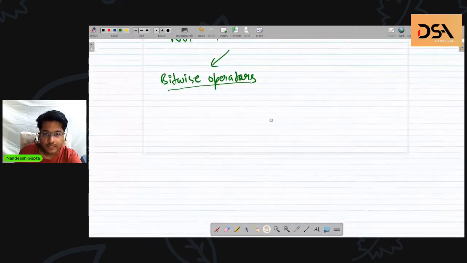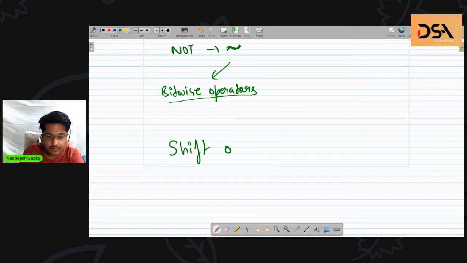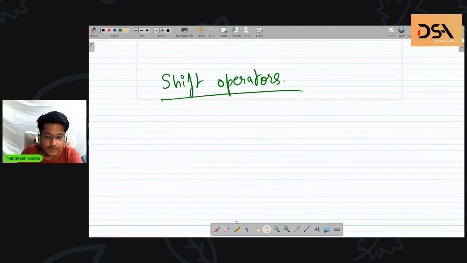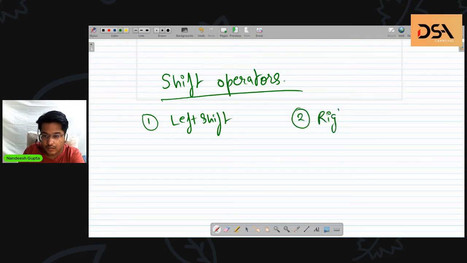Okay, that is all. The next operator I want to show you is the shift operator. Yes, so let's study the shift operators. There are two types of shift operators. The first one is left shift, and the second one is right shift.